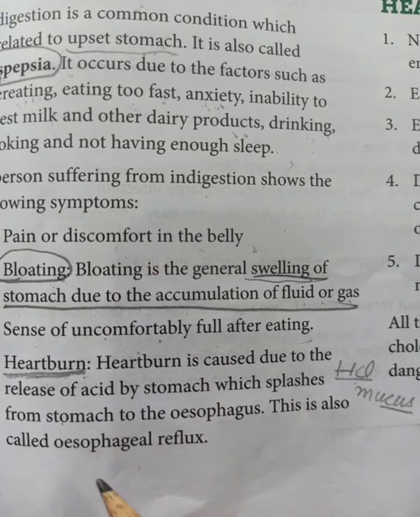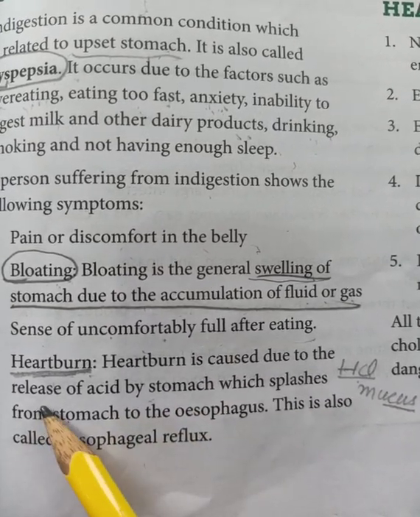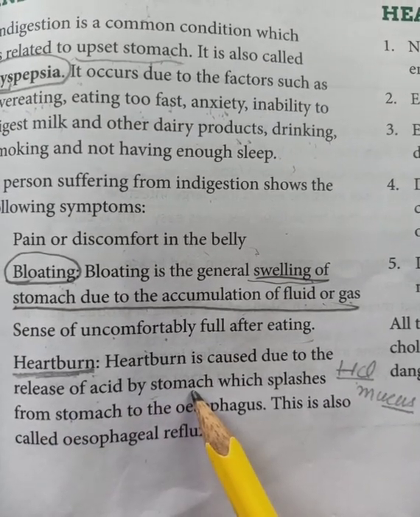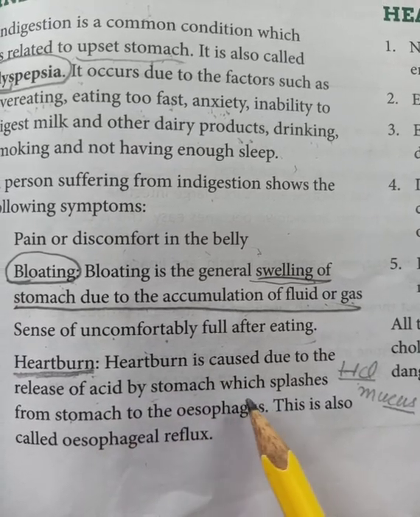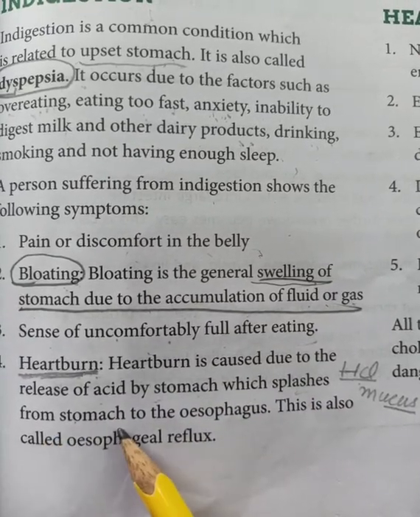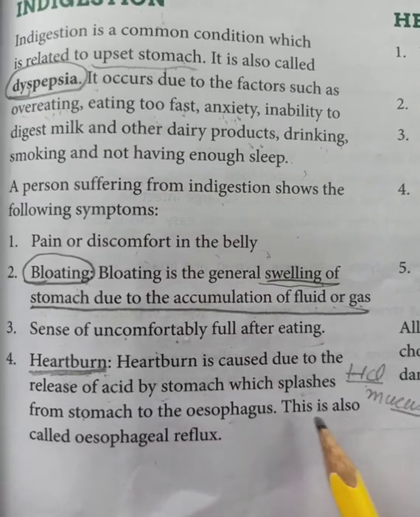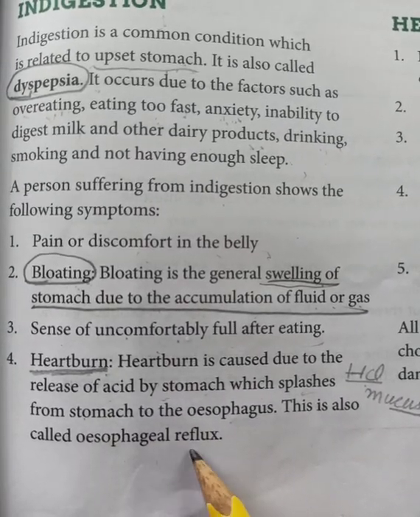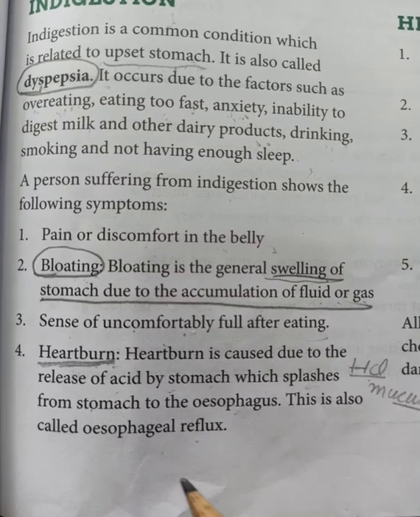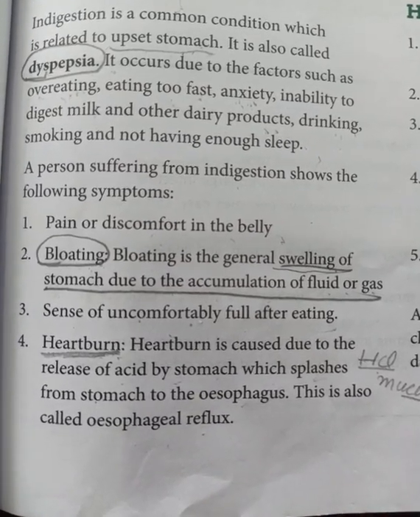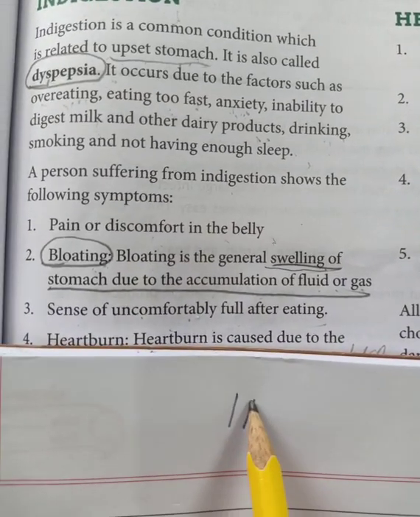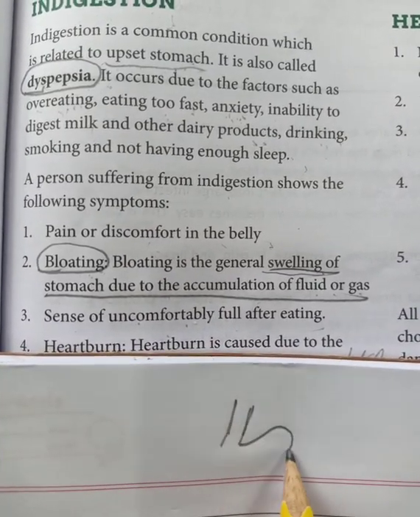Okay, so when there is a release of acid by the stomach and it splashes from the stomach to the esophagus, this is called esophageal reflux. Means as the stomach is attached with the food pipe. This is the food pipe and here is the stomach.